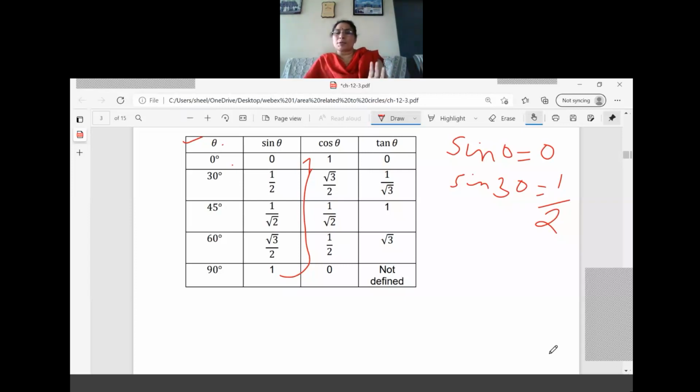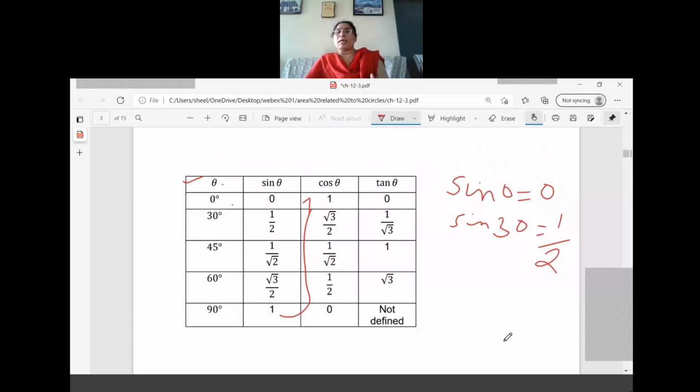I know that you will get confused now. So, what are the trigonometric ratios? Here we have to study them, because for the formula we need sine and cos only. So, you should learn the sine values thoroughly. What is the sine value? The angles come first: 0, 30, 45, 60, 90, in ascending order, smallest to highest. Only some specific angles we are learning here. So, sine 0 is 0, then 1 by 2, then 1 by root 2, root 3 by 2, 1. You will write this and learn it thoroughly.